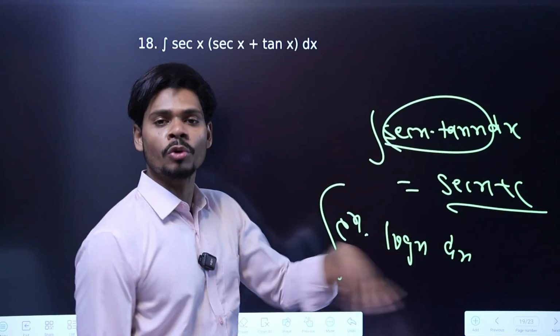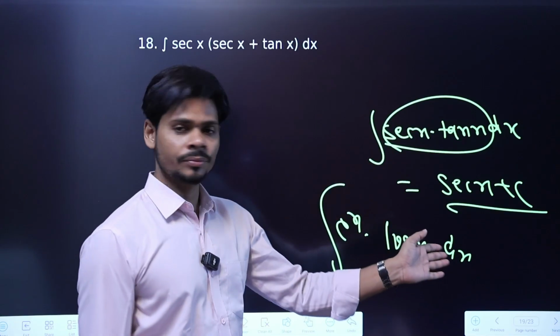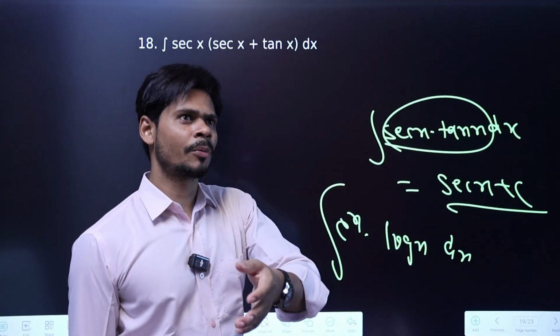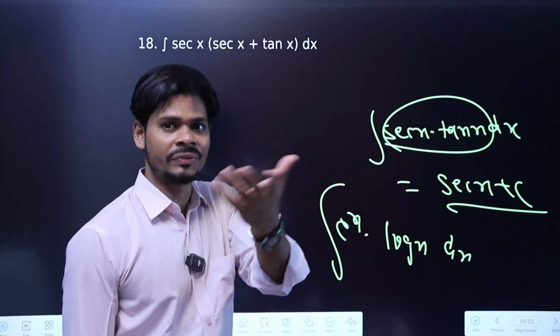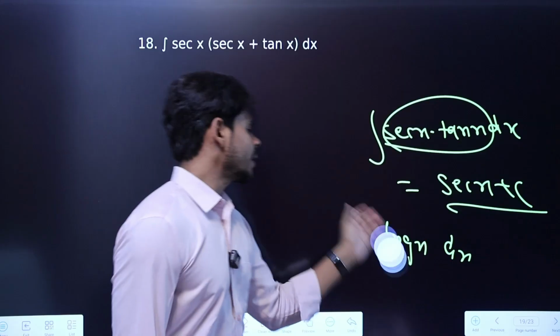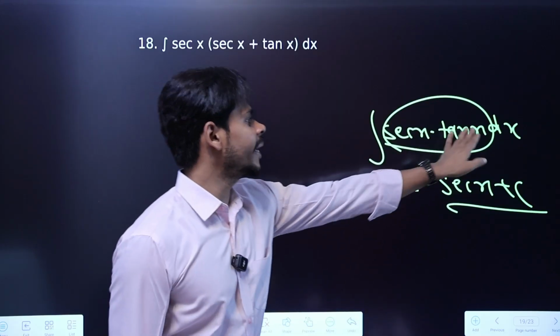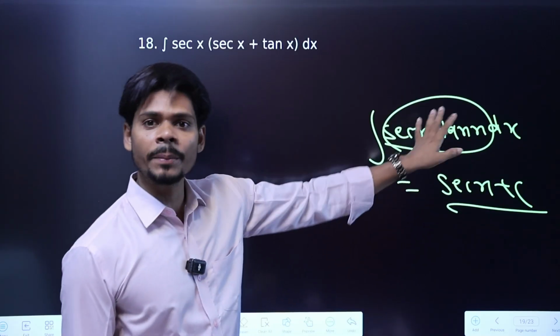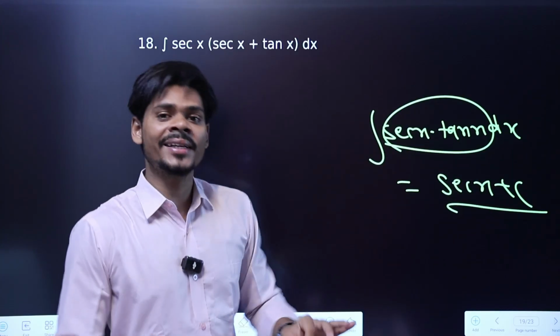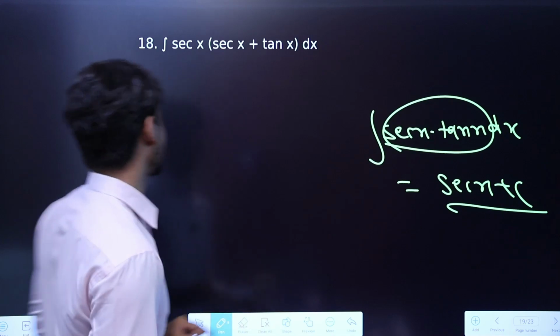Because till now I have not explained it, but after approximately 8 to 10 videos of 15 minutes, you will be able to do this kind of questions also. Right now, if you don't know, you can't find the integral.